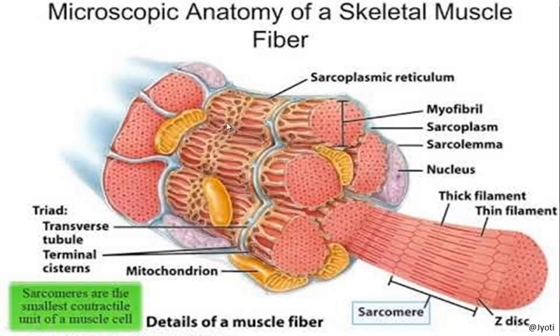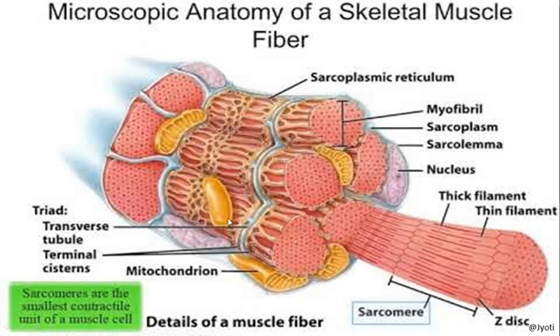The muscle fiber or the muscle cell consists of a large number of endoplasmic reticulum. Here you can see the endoplasmic reticulum present in the muscle fiber, and here are the mitochondria. You can see a large number of mitochondria and endoplasmic reticulum are present. The endoplasmic reticulum is called sarcoplasmic reticulum. Very, very important: the endoplasmic reticulum present in the muscle fiber is called sarcoplasmic reticulum. Next you can see the mitochondria. The yellow color structures are the mitochondria.